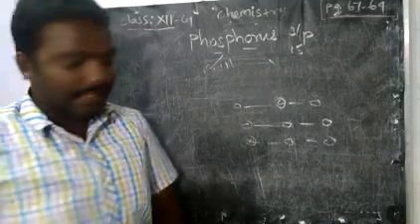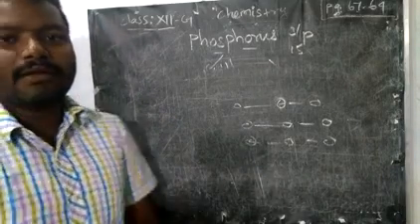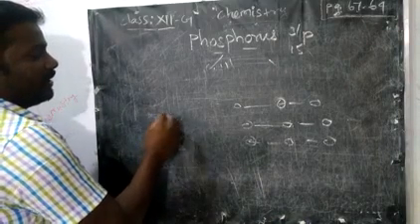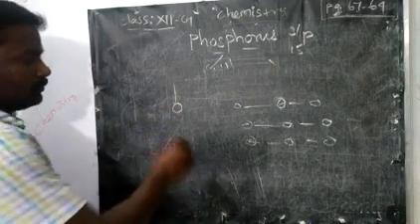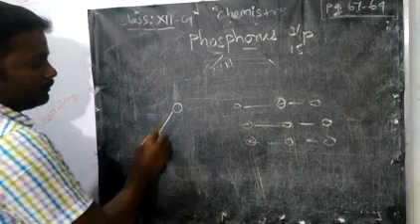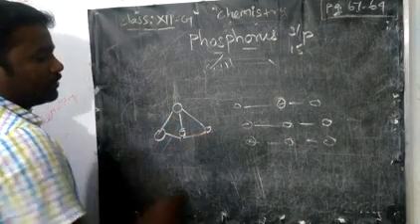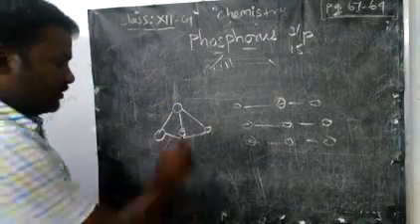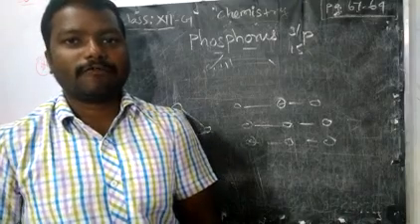Also, phosphorus has a tetrahedral shape. So how does tetrahedral shape become 4? They form this structure tetrahedrally. You can make it like this also. Okay, tetrahedral structure they are forming.